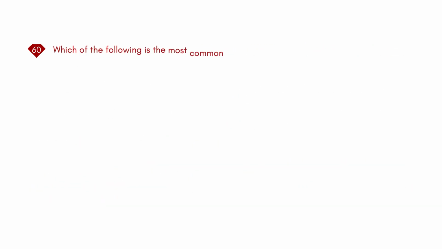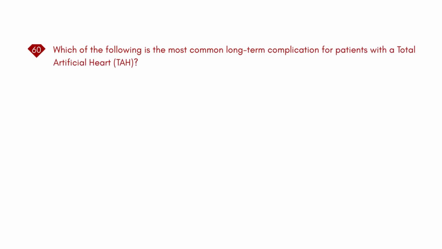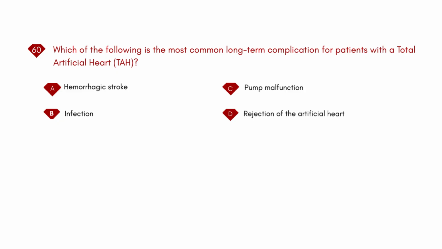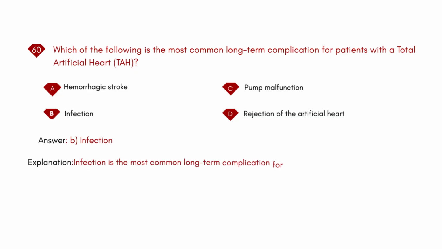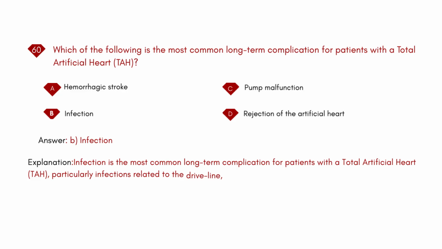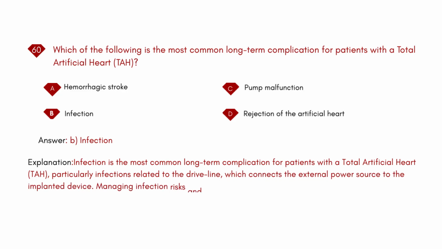Which of the following is the most common long-term complication for patients with a total artificial heart, TAH? A. Hemorrhagic stroke. B. Infection. C. Pump malfunction. D. Rejection of the artificial heart. Answer: B. Infection. Explanation: Infection is the most common long-term complication for patients with a total artificial heart, TAH, particularly